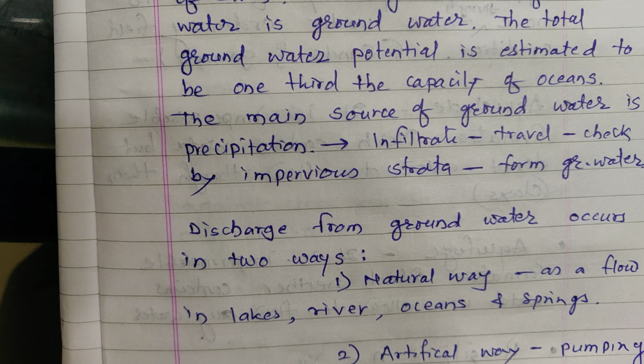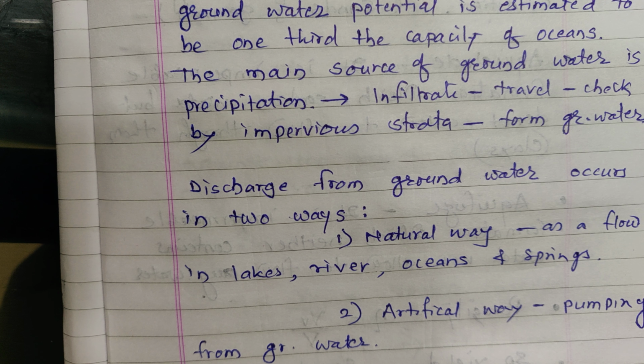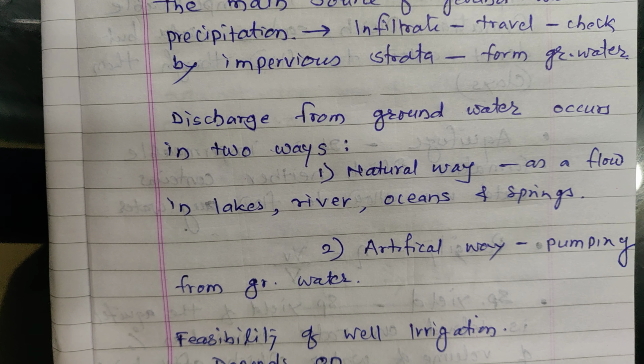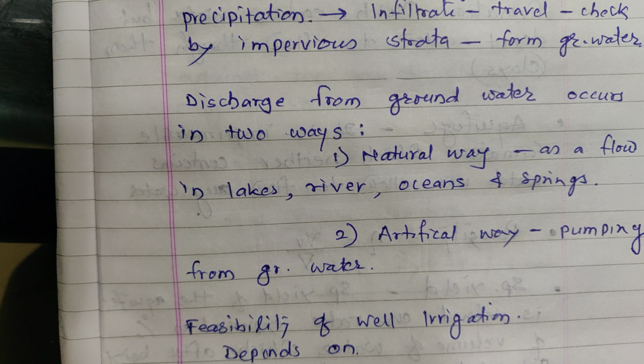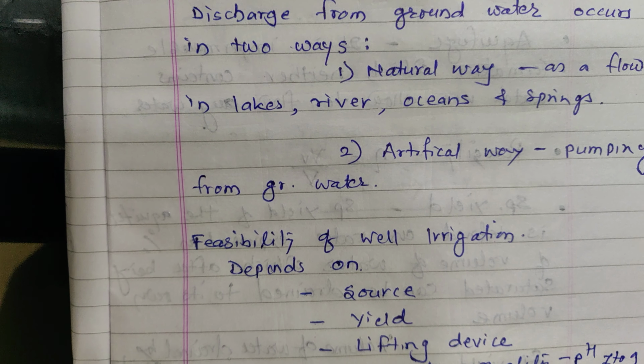Discharge from groundwater occurs in two ways: natural way, as a flow in lake, river, ocean and springs, and second, the artificial way, that is pumping of water from groundwater. The next topic is feasibility of well irrigation.